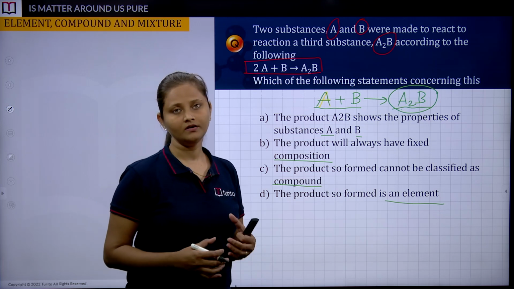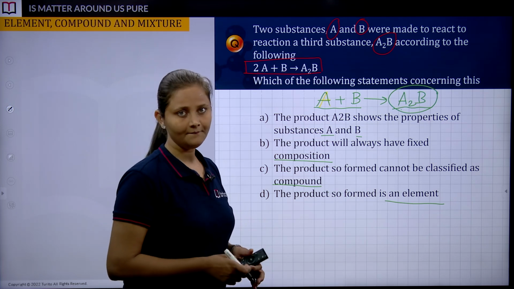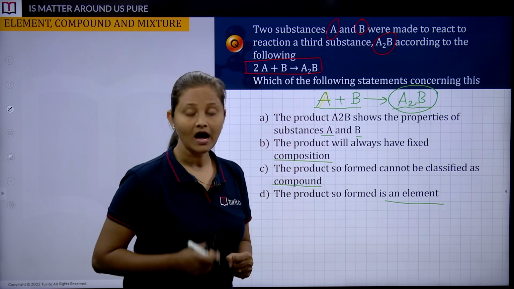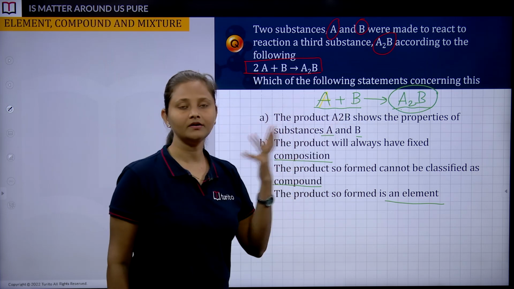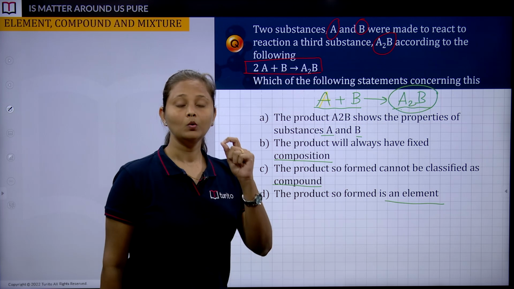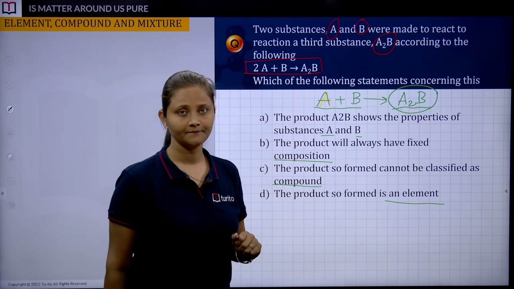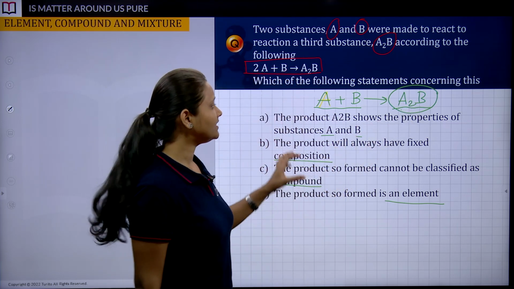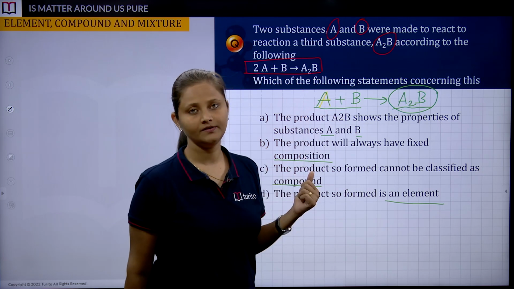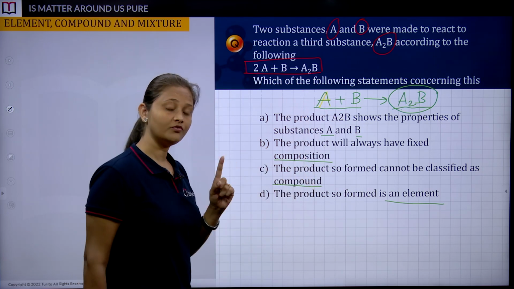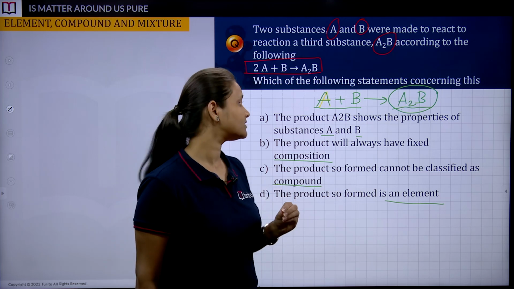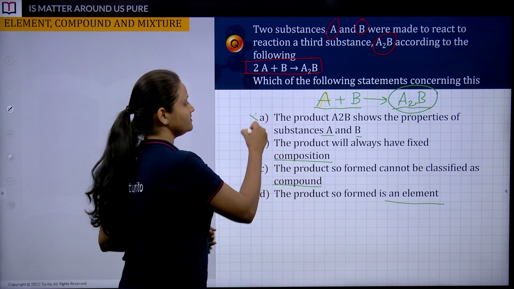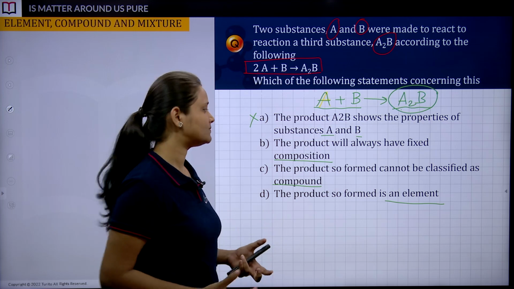We have seen whenever a compound gets formed, two or more constituents react with each other chemically, and it gives you a compound, a brand new substance which has its own set of properties, correct? That means the properties of A2B are completely different from the properties of A and B individually. This is a very important property which we have discussed. So the product A2B does not show the properties of substances A and B. We observe this whenever a compound forms.